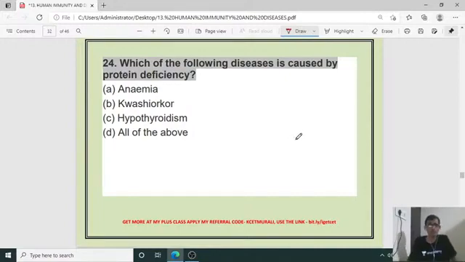Next, the 24th question: which of the following diseases is caused by protein deficiency? Deficiency of protein results in what? Options: anemia, kwashiorkor, hypothyroidism, all of the above. It is kwashiorkor, especially observed in the case of children.